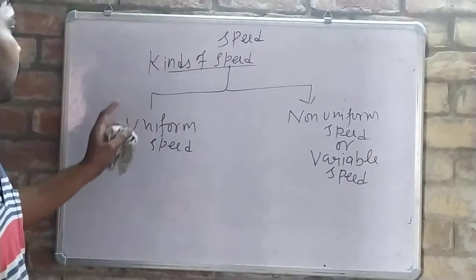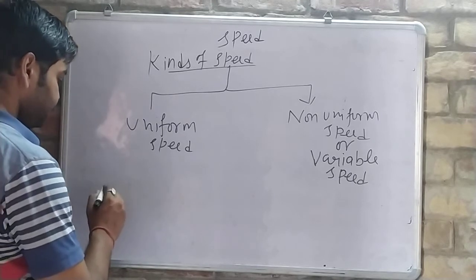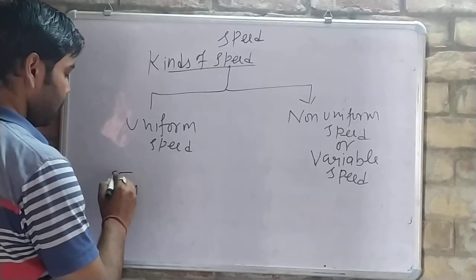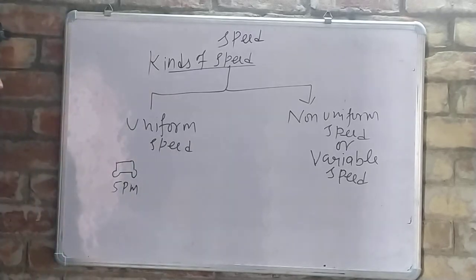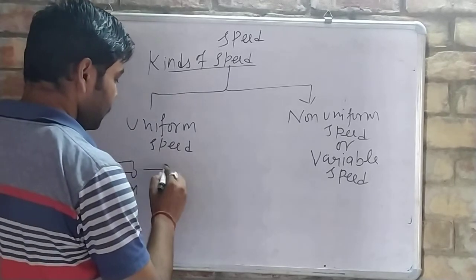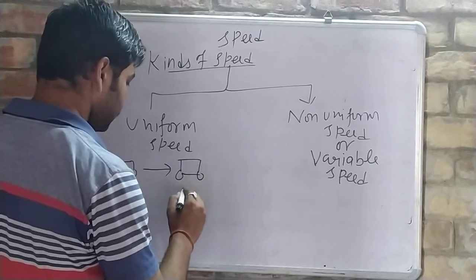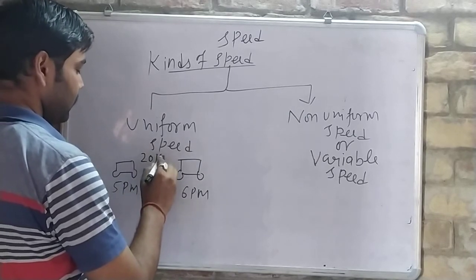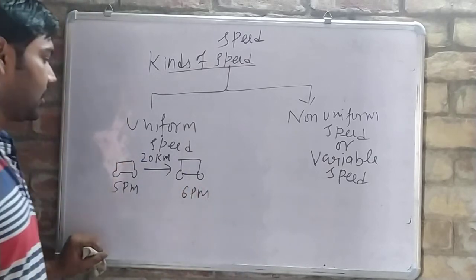So first see uniform speed. In case of uniform speed, what happens? Suppose at 5 p.m. we will have a truck. It started from here and it reached here at 6 p.m. and covered how much distance? Suppose it covered 20 kilometer. From 5 p.m. to 6 p.m. a truck has covered 20 kilometer.